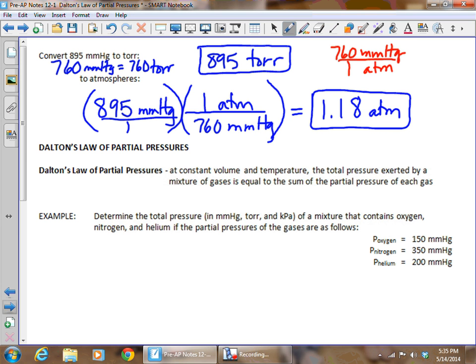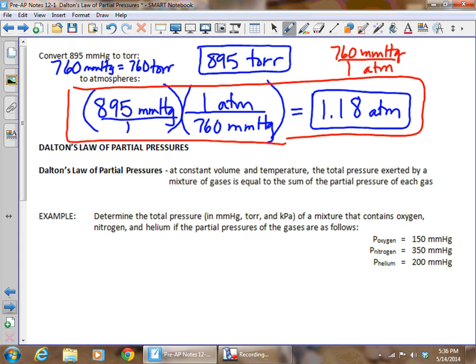And on your worksheet, that's the first thing you're going to do, is up at the top, you're going to be finding those different conversions between the different measurement systems for pressure. So make sure on any of them that are going between 2 non-equal units, other than millimeters of mercury and torr, you're going to need to show this setup. So make sure you do all of that. If you don't show that, you're going to lose points.